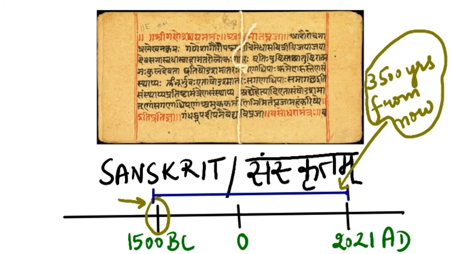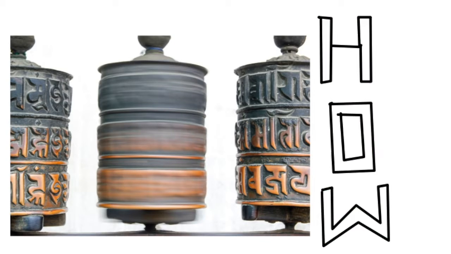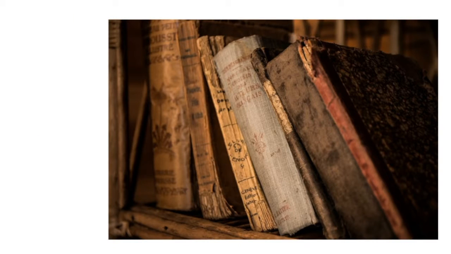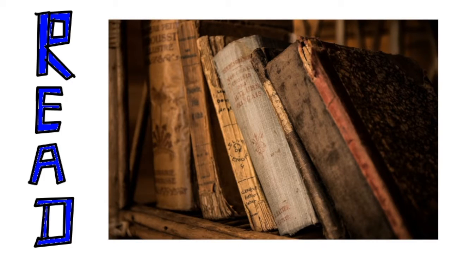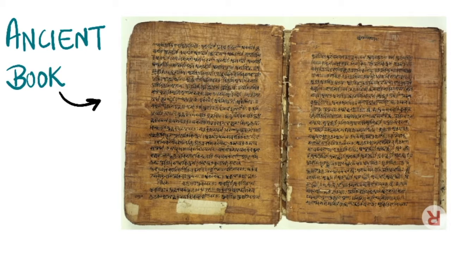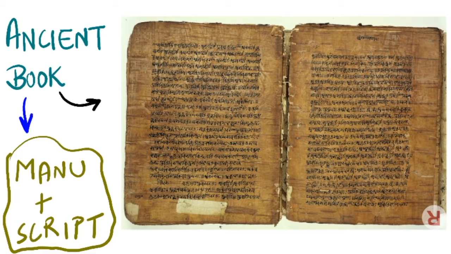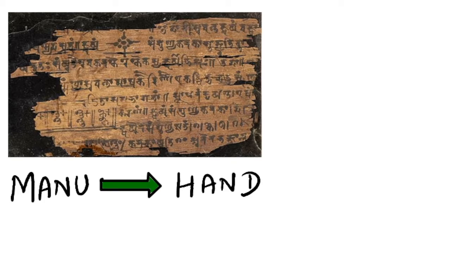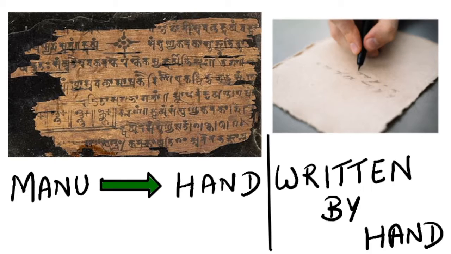Now you must be wondering, how do we know so much about the past? See, one of the best ways to find any information about anything is just to simply read about it. We found and read a lot of these books written in ancient times. These books are called as manuscripts. Manu is a Latin word meaning hand. That means these are the scripts written by hand.